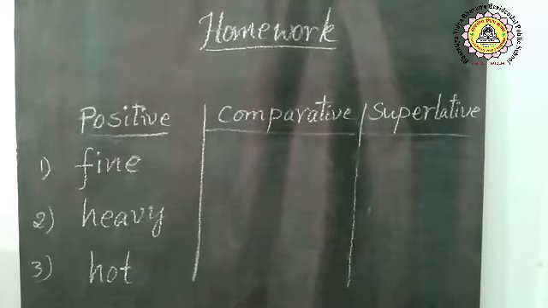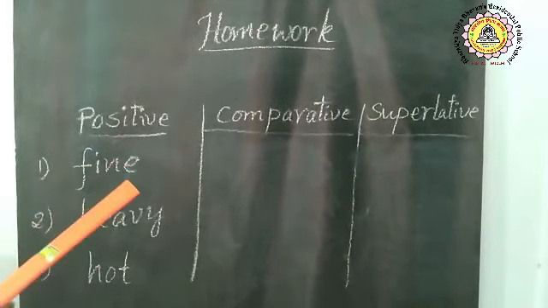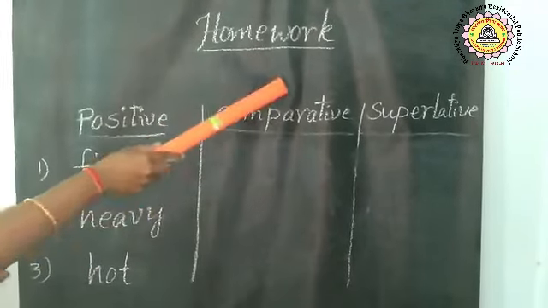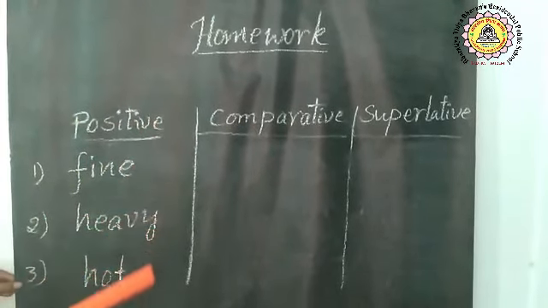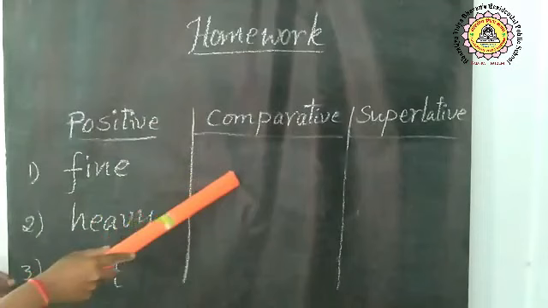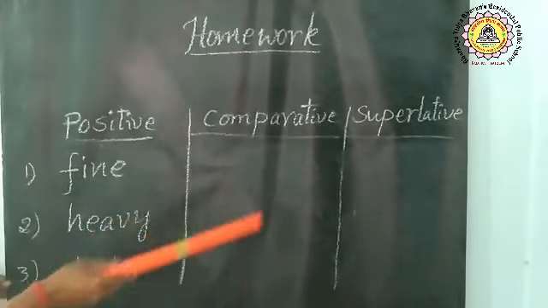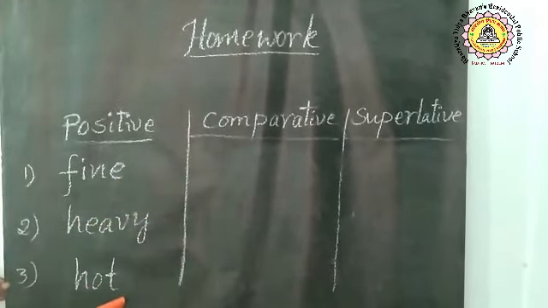Yes, children. Have you understood rule 1, rule 2, rule 3, children? Here, this is your homework. Apply rule 1, rule 2 and rule 3 and write the comparative and superlative degrees of these 3 adjectives.